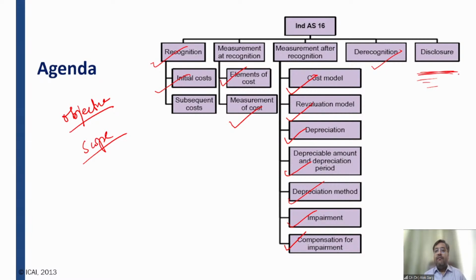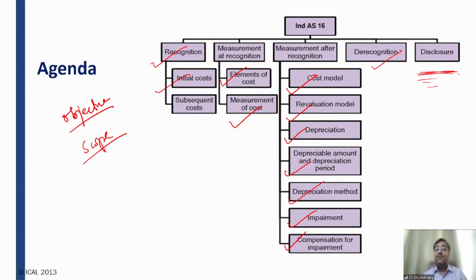So friends, we will be talking about the entire life cycle of the standard. First, whether it will be called out as a PPE, which is the recognition condition. If yes, then at what value it is going to be recorded in the books of accounts. Then what will be the criteria for recognizing subsequent cost?